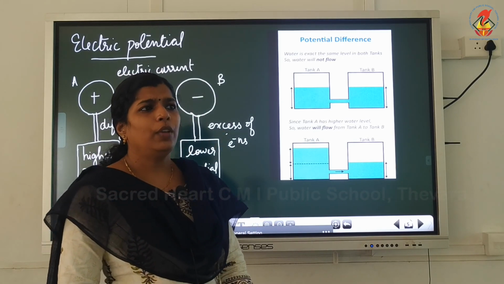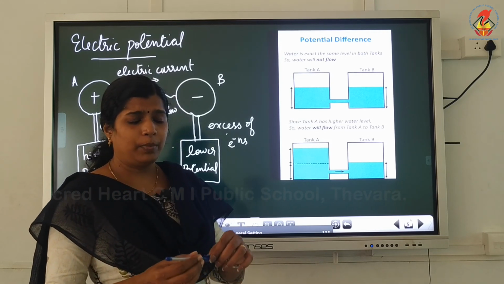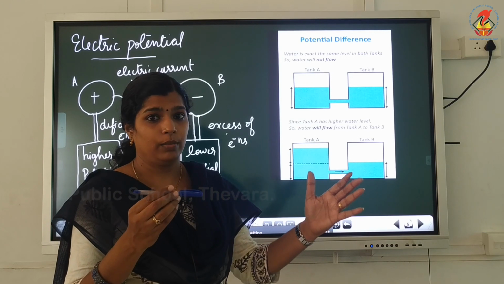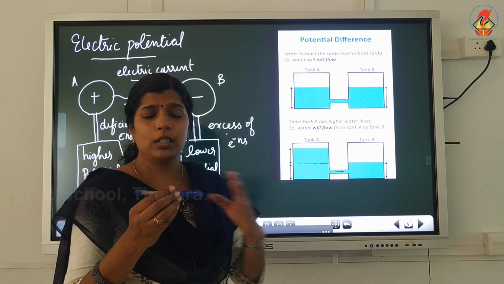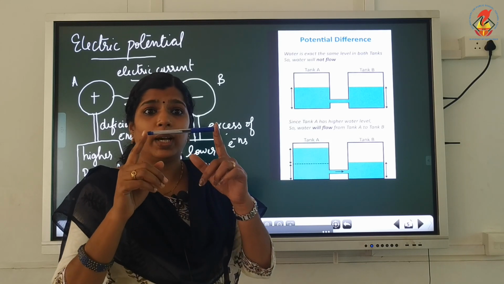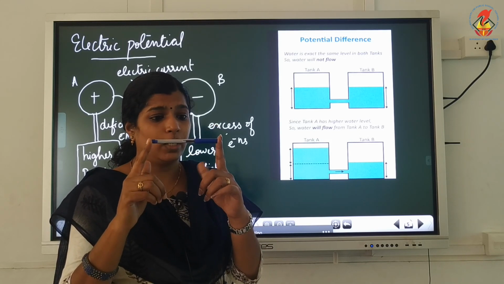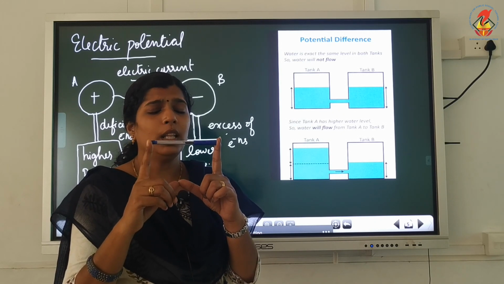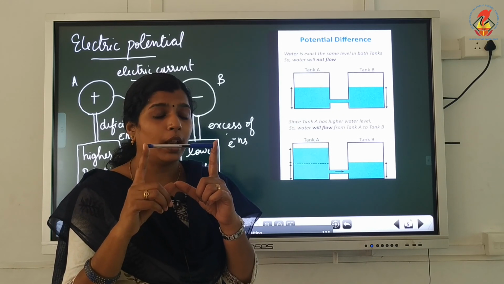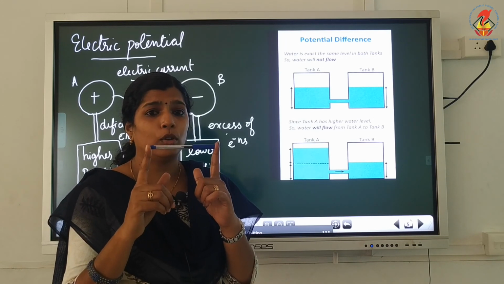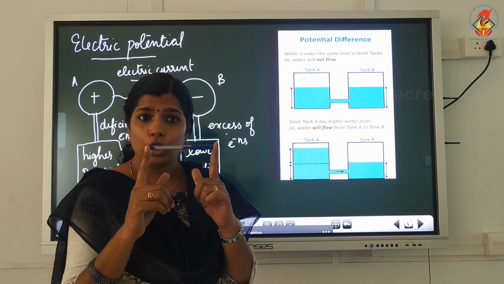If a simple copper wire is kept there, we know metals have a large number of free electrons. If simply a copper wire is there, not connected to a cell, then the electrons will not move from one end to the other.